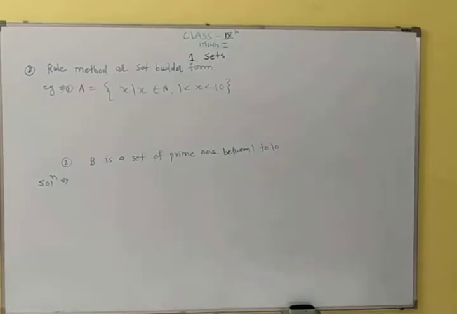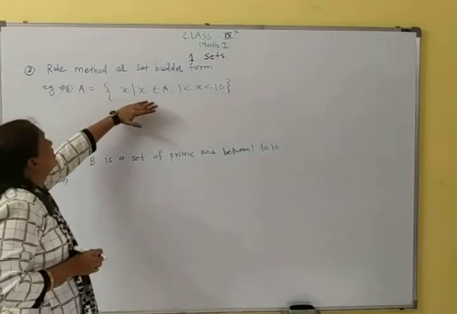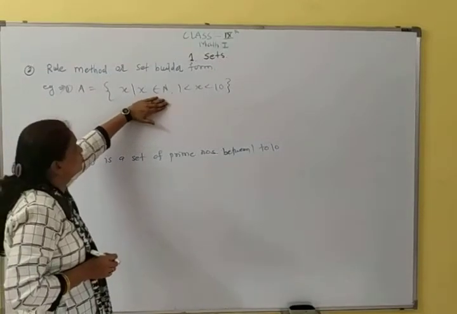Second method is rule method and set builder form. In this method, we do not write the list of elements, but write the general element using variable followed by a vertical line or colon and write the property of the variable. In this method, we do not write a list. यहाँ पर लिस्ट नहीं लिखना है, यहाँ पर कुछ रूल लिखना है.